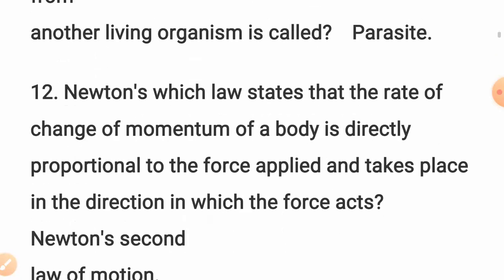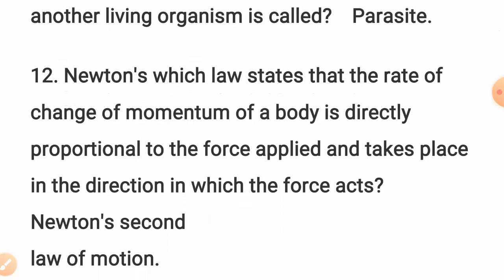Question number 12, Newton's which law states that the rate of change of momentum of a body is directly proportional to the force applied and takes place in the direction in which the force acts? Newton's second law.